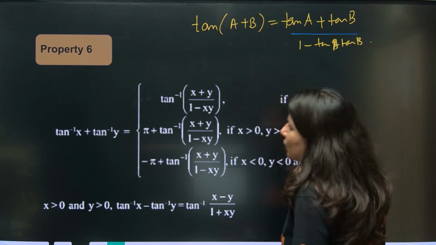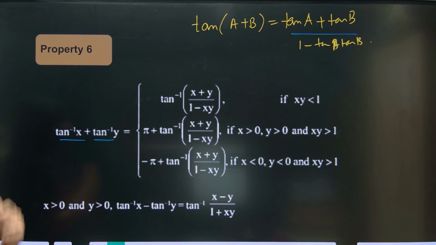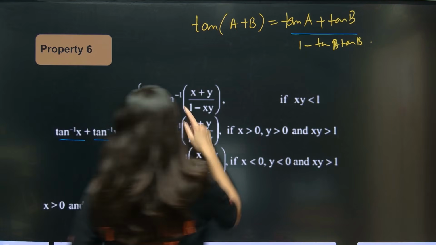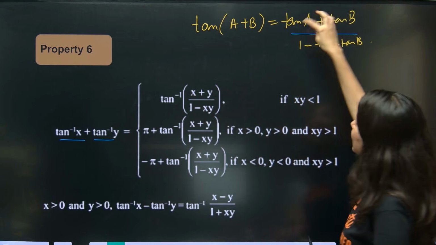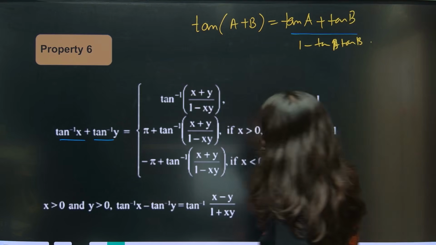Same thing is happening over here. Can you see sum upon 1 minus product?